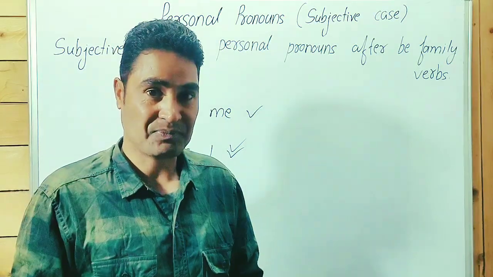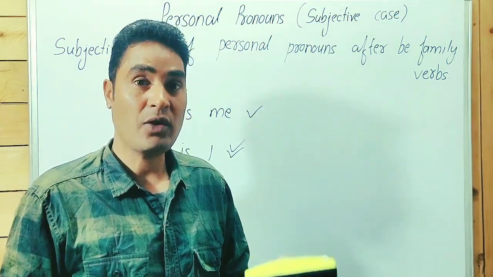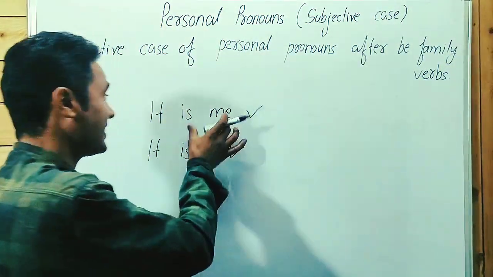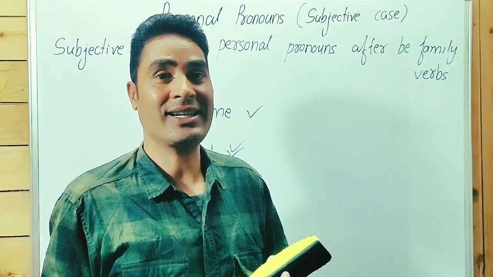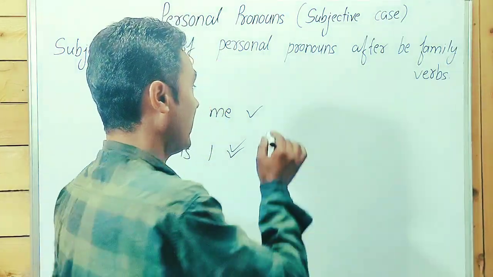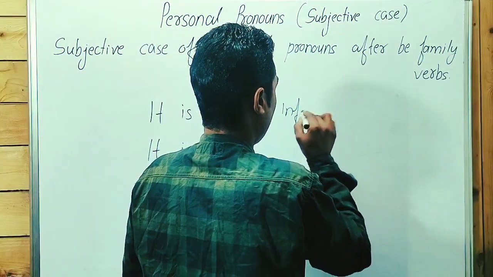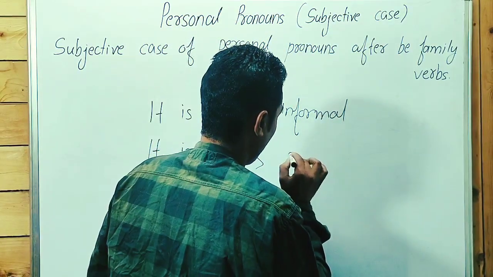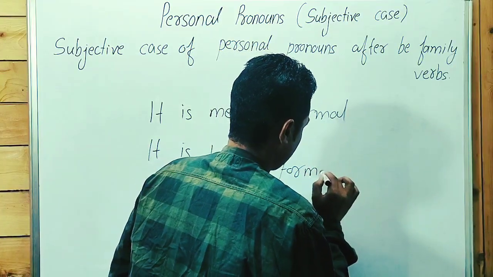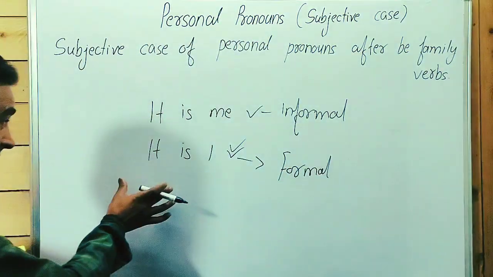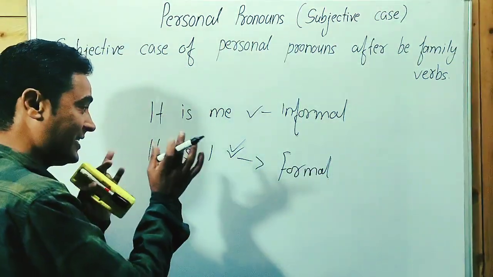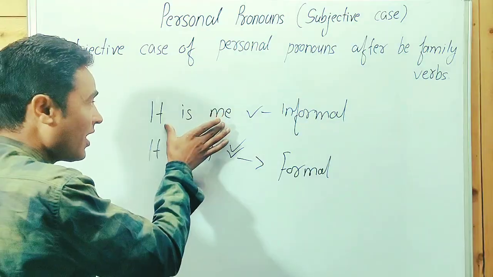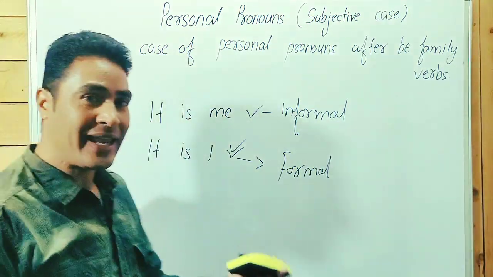Okay, if you are following American English, informal English, in this case, it's me is a correct sentence. Guys, point to be noted. I repeat, informal English. Okay, when we talk about this one, it is formal English. From the competitive examination point of view, it's I will be the correct answer. It's British English and this sentence is American English. Okay, it's me, American English.